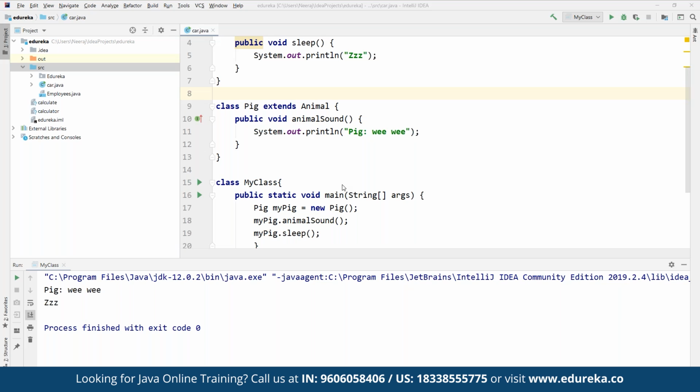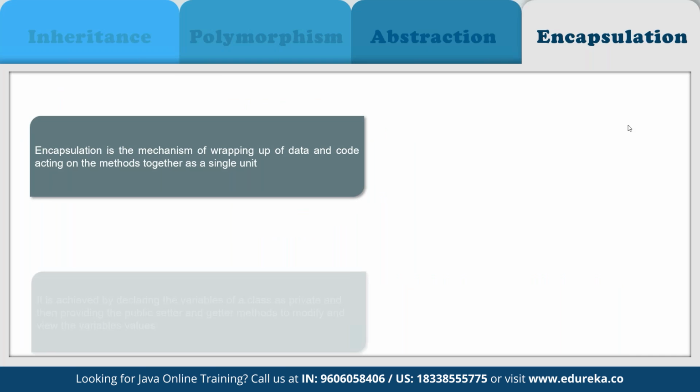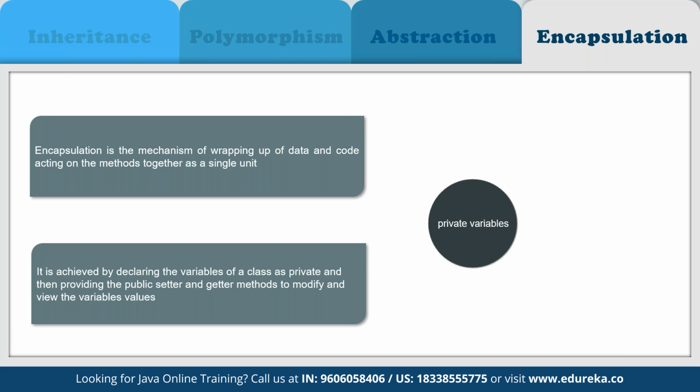Now let's discuss the next component that we have. We discussed the concepts of inheritance and abstraction. I think we have discussed all. No, we haven't discussed encapsulation. So let's discuss what exactly encapsulation is. Encapsulation is basically a mechanism where we bind the data and code together in a single unit. That is exactly what we mean by encapsulation. It also means that we can hide our data in order to make it safe from any modification.